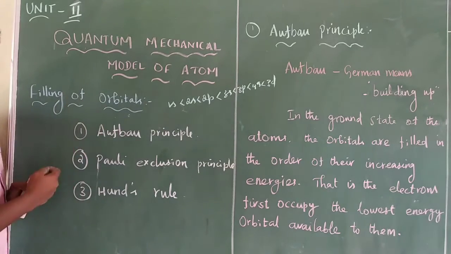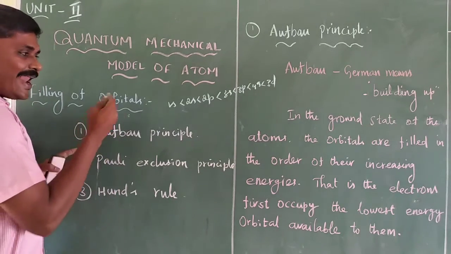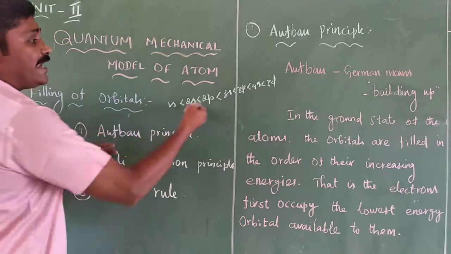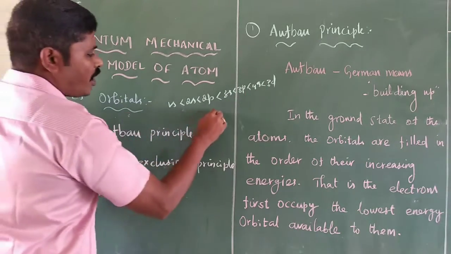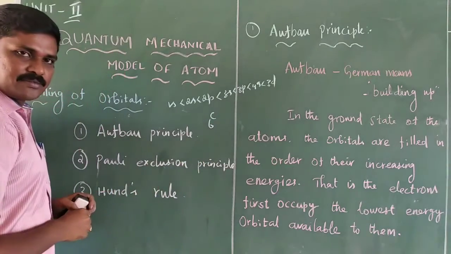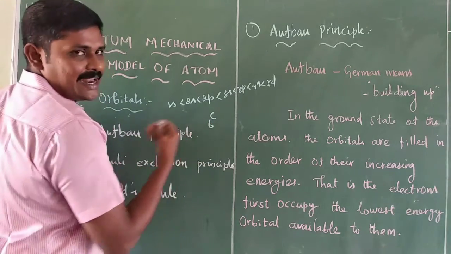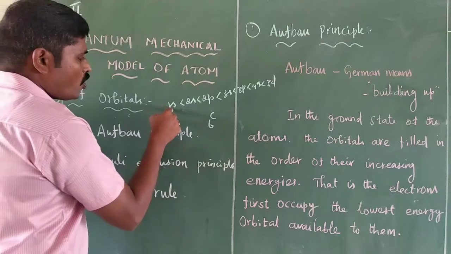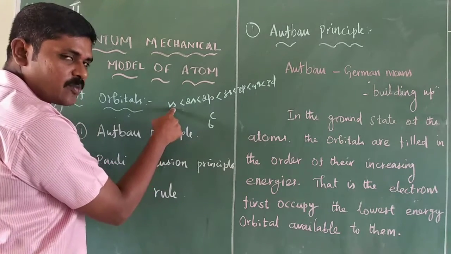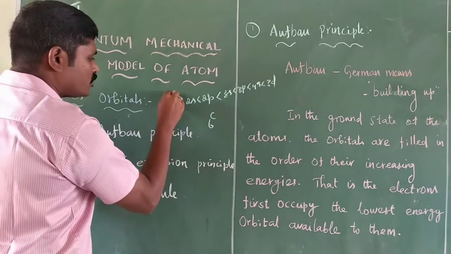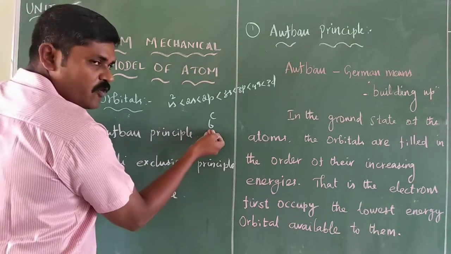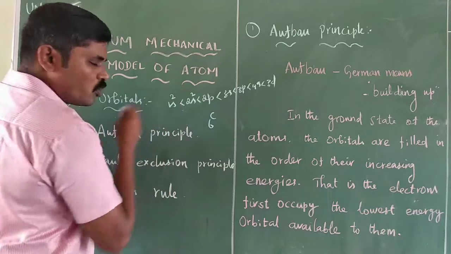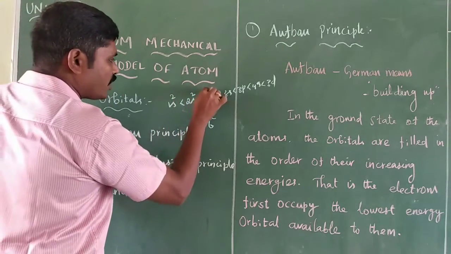In an atom, the electrons enter the various orbitals. For example, carbon, atomic number 6. How many electrons? 6 electrons are there. The s orbital can hold a maximum of 2 electrons, so 1s2. The remaining 4 electrons: 2s2, and the remaining 2 electrons, 2p2.